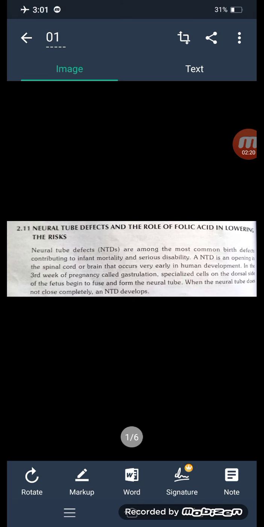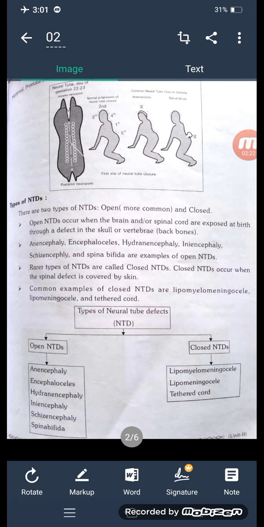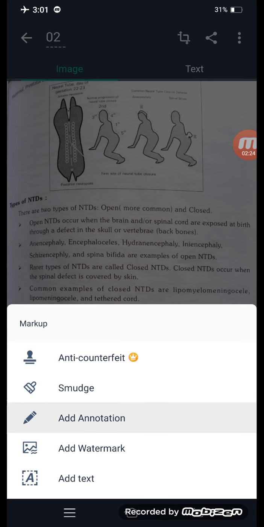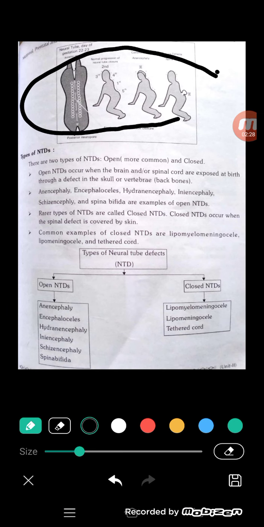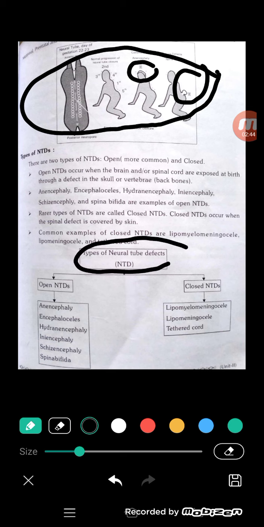These are the characteristics of neural tube defects. They occur in the body starting from the third week onwards, meaning abnormalities of the head and vertebrae. What are the types of NTDs? They are classified into two types: open NTDs and closed NTDs.